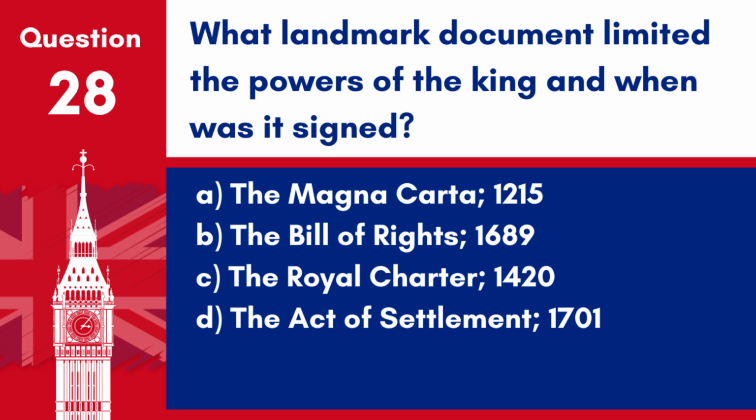Question 28. What landmark document limited the powers of the King, and when was it signed? A. The Magna Carta, 1215. B. The Bill of Rights, 1689. C. The Royal Charter, 1420. D. The Act of Settlement, 1701. Answer A. The Magna Carta, 1215. The Magna Carta, signed in 1215, was a landmark document that limited the powers of the King and laid the foundation for future constitutional frameworks.